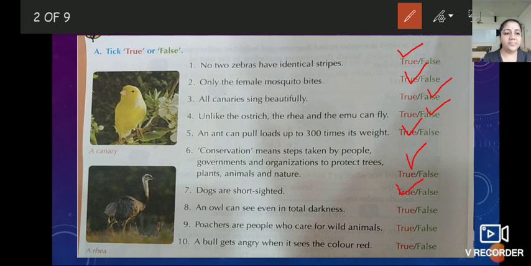Eighth number, an owl can see even in total darkness. Do you know this thing? Yes, it is also true. Put the tick mark. Ninth number, poachers are people who care for wild animals. Is it right or wrong?